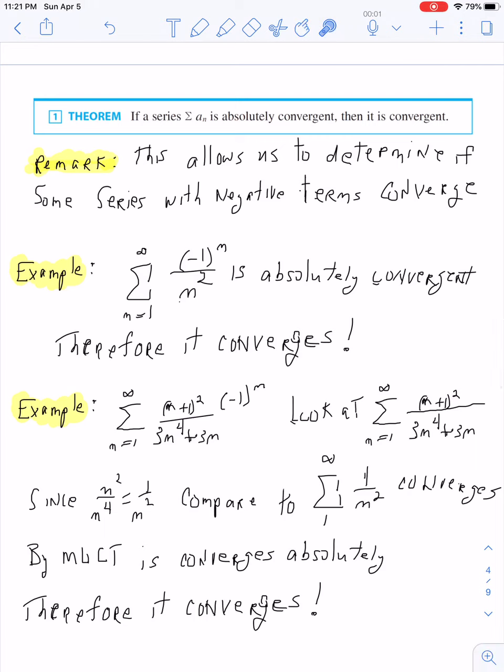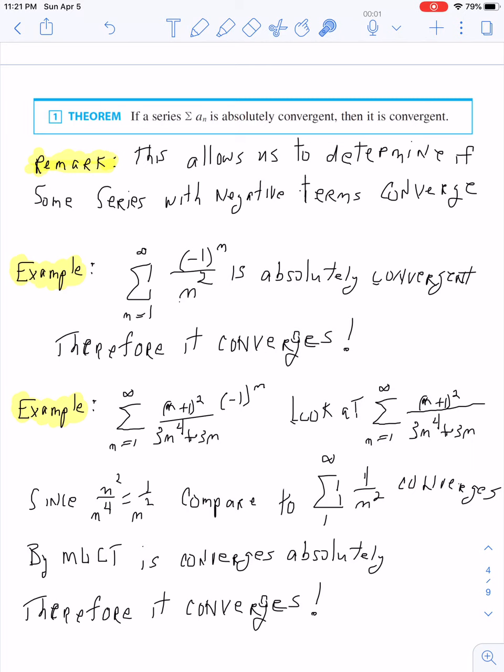Now, if I were to look at this series, it's got a (-1)^n. That says some terms in here are positive, some terms are negative. I just cannot use the modified limit comparison test because that's only good for non-negative terms.